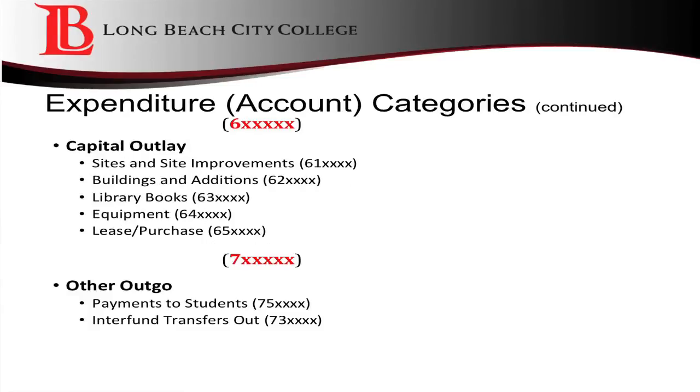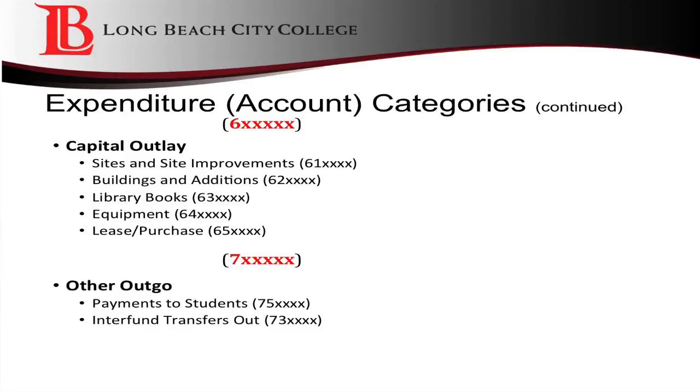Account strings that start with the number 6 are capital outlay. Some of these also need to be coded as instructional or non-instructional. Instructional equipment between $200 and $4,999.99 would be coded to 641000, whereas non-instructional equipment between $200 and $4,999.99 would be coded to 647000.